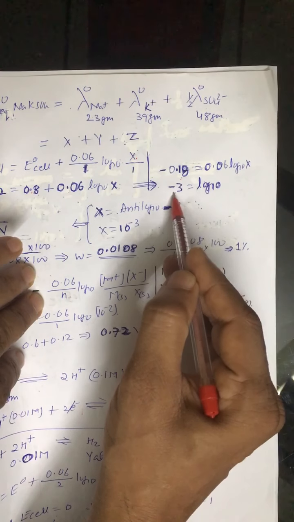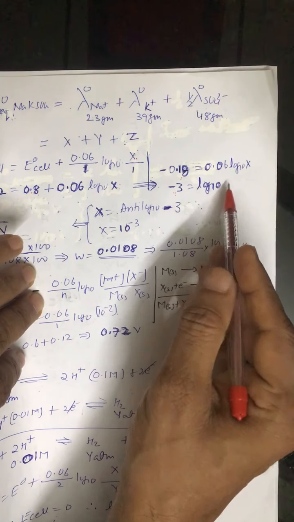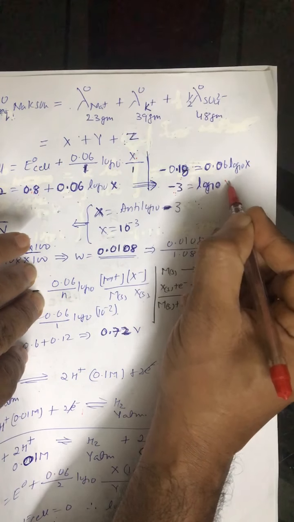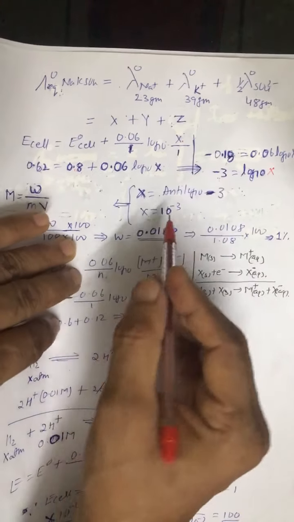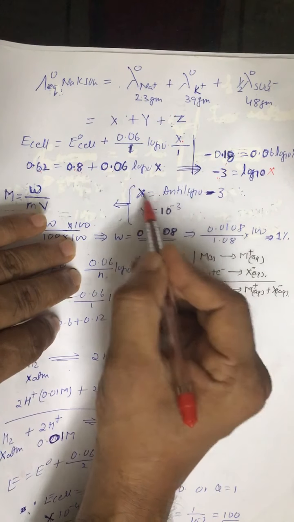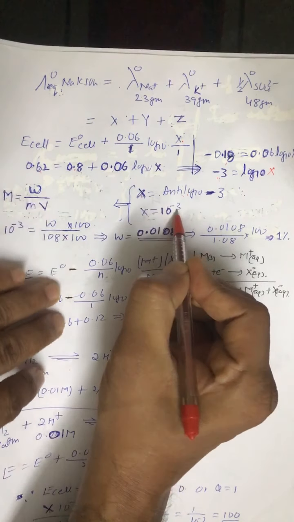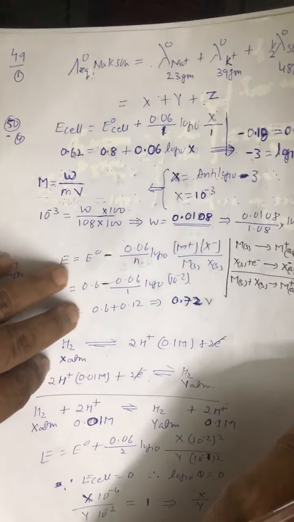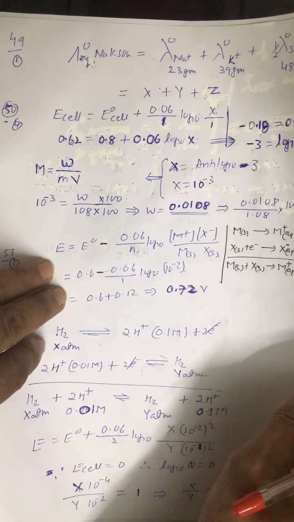If you solve, you get minus 3. So log X equal to minus 3, or X is equal to 10 raised to power minus 3. If you take antilog of it, the value of X is 10 raised to power minus 3. Okay. Now here we have calculated the concentration.